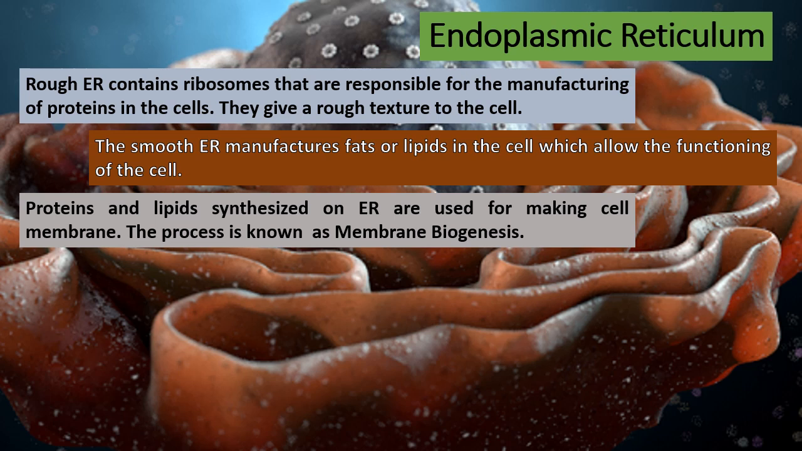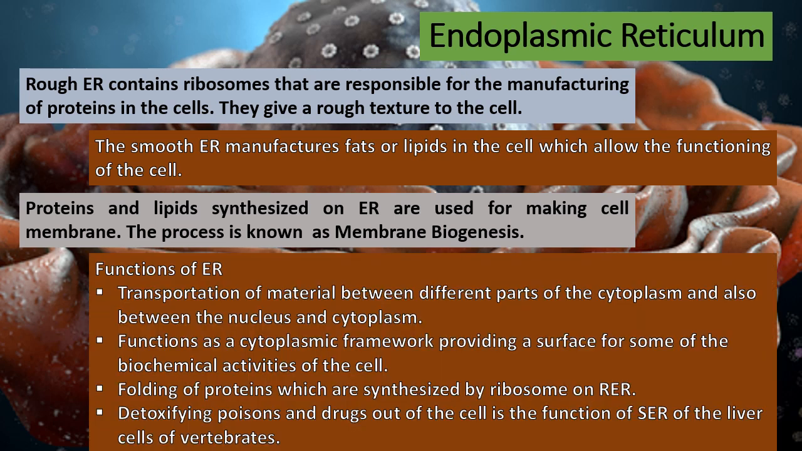Now, some of the other functions of endoplasmic reticulum. Transportation of materials between the different parts of the cytoplasm due to its extensive spreading throughout the cytoplasm, and also between the nucleus and the cytoplasm. It also acts as a cytoplasmic framework and provides a surface for some of the biochemical activities of the cell. Apart from synthesizing proteins, the RER is also responsible for the proper folding of proteins to make them functional. The liver cells of the vertebrates contain SER, which are responsible for detoxifying poisons and drugs out of the cell.